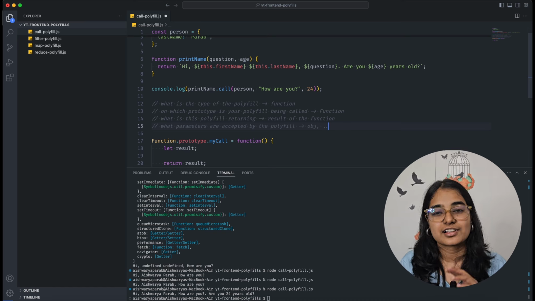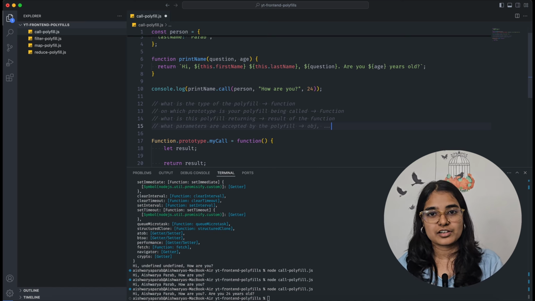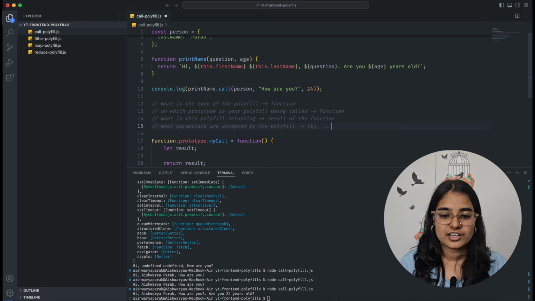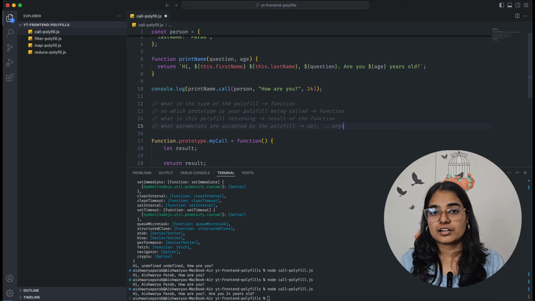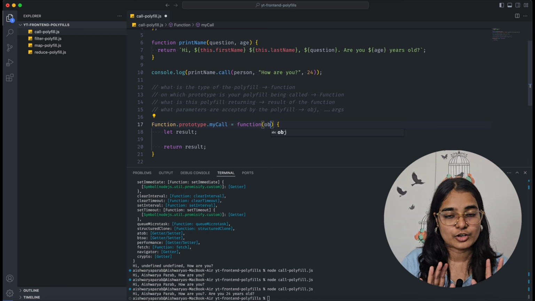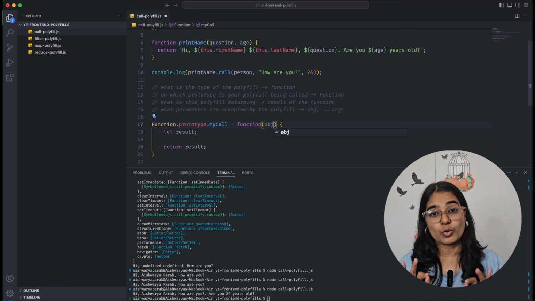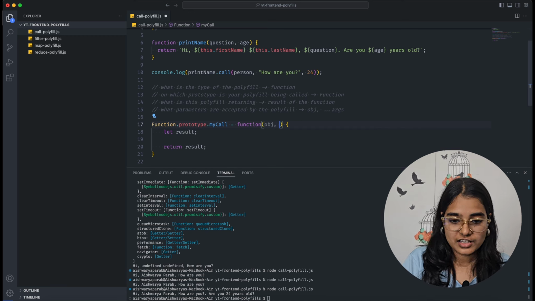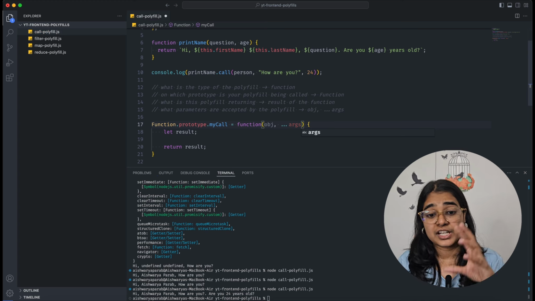This looks kind of like spread, but it is used as the last parameter of your function. So we can use the rest parameter and we can provide all our additional arguments. With this I know that the function will be accepting an object. I'm just naming it obj, and it will be accepting arguments.